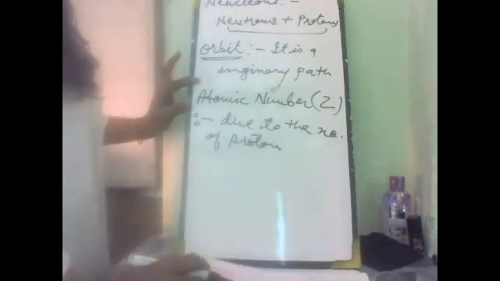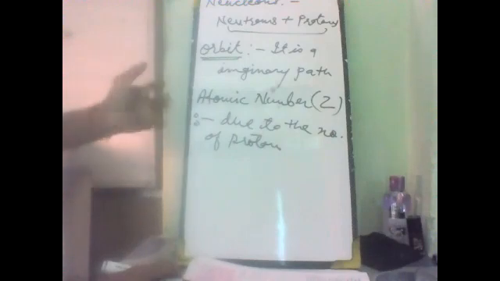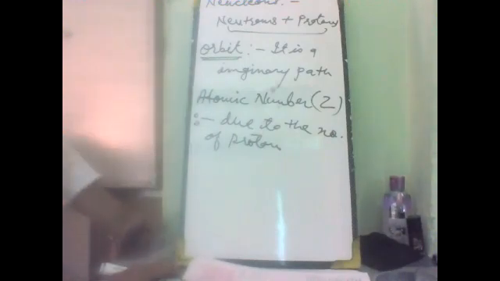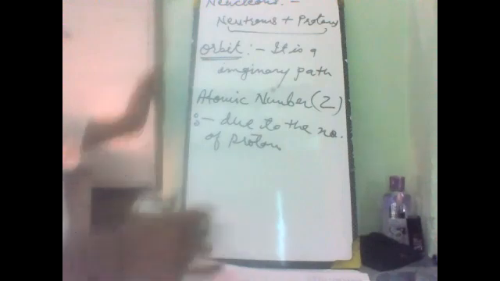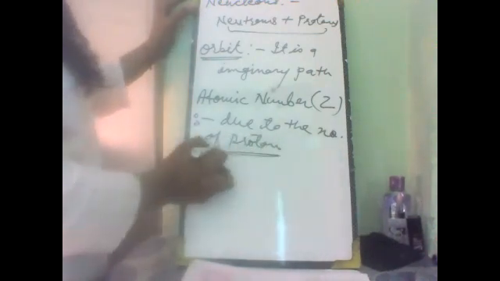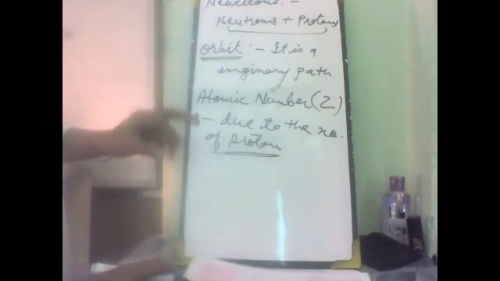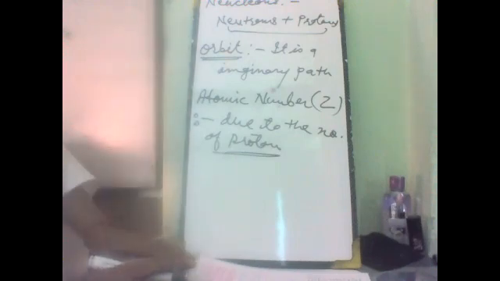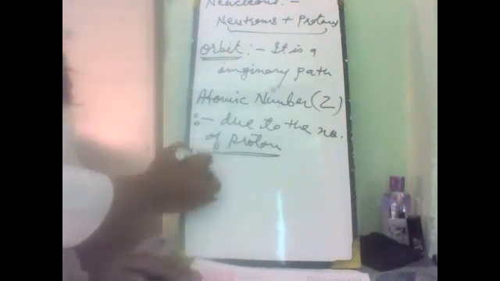This atomic number is just equal to the number of protons, and it has its own characteristics which distinguish it from another atom. This is the main thing. The number of protons is different in all elements. Due to this, the atomic number is the main characteristic of a particular atom.